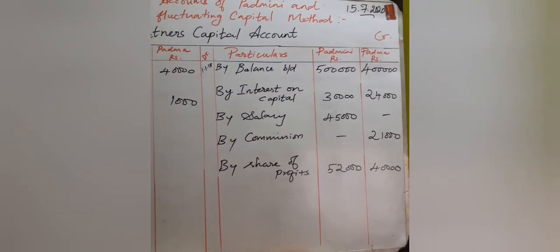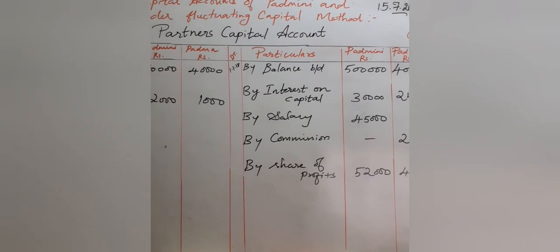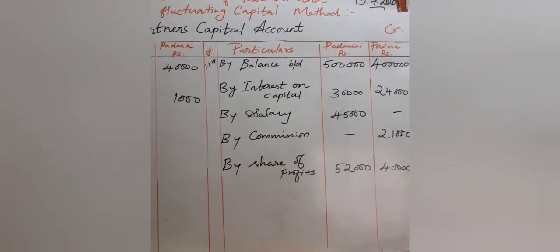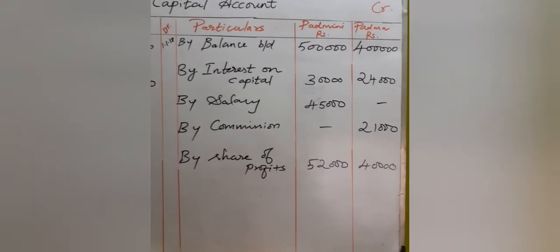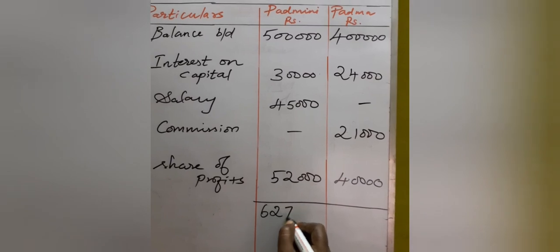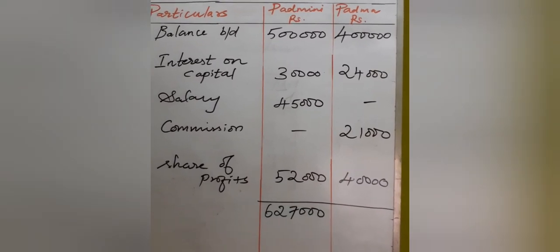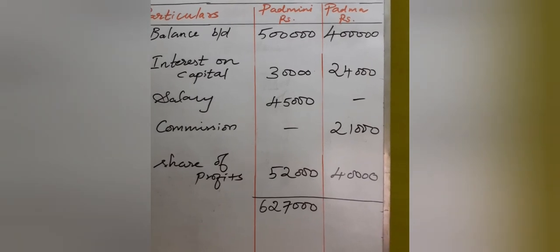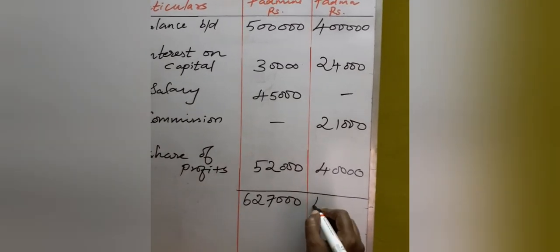Now we want to balance the partners account. So first let us balance Padmini's account. So you get a total of 6,27,000 here. Next, for Padma, you are getting a total of 4,85,000.